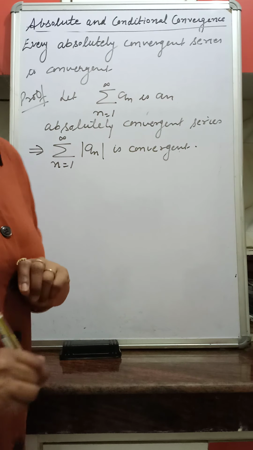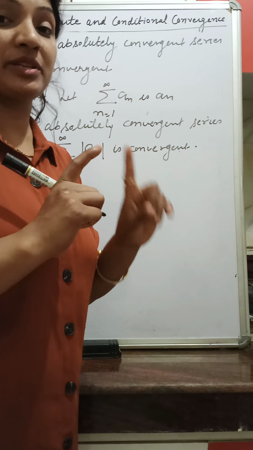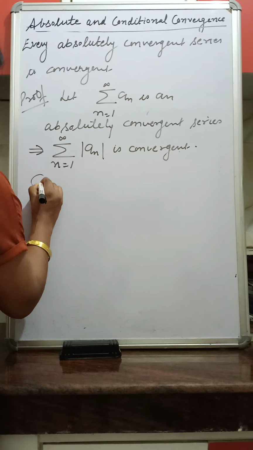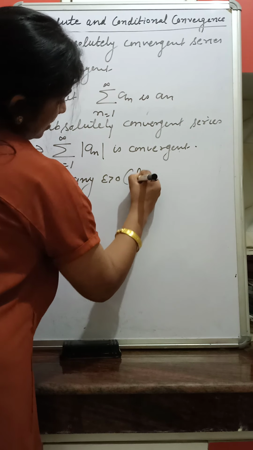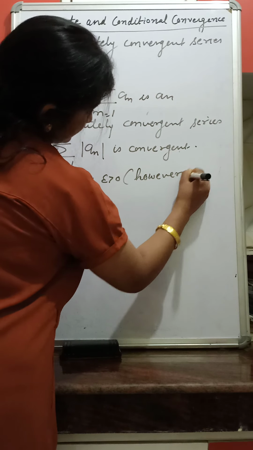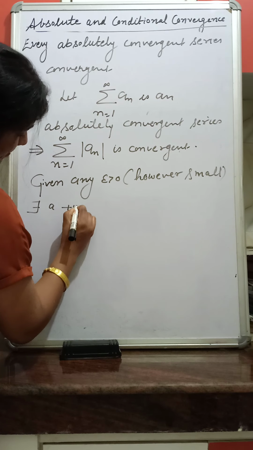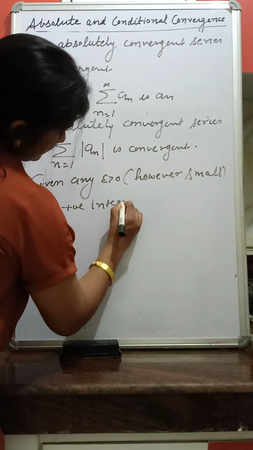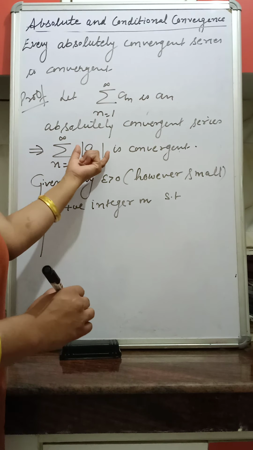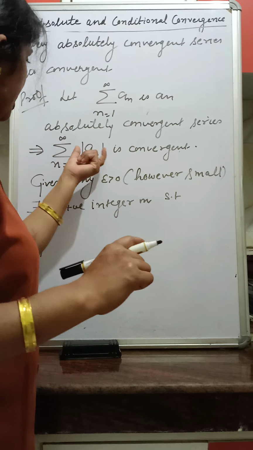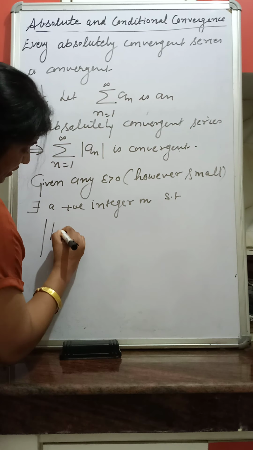Okay. Now this is a positive term series. This series is convergent. So by Cauchy general principle of convergence, given any epsilon greater than 0, however small, there exists a positive integer m such that, since this is convergent and in this expression all the terms have modulus sign, by Cauchy general principle of convergence, what do we have?